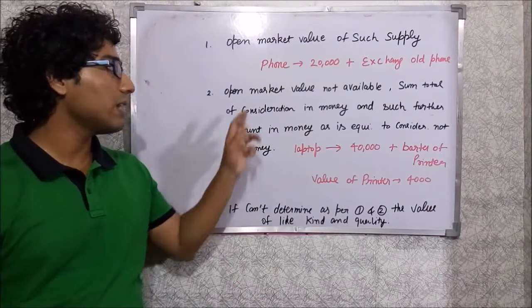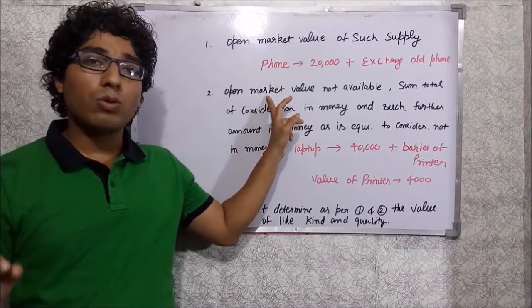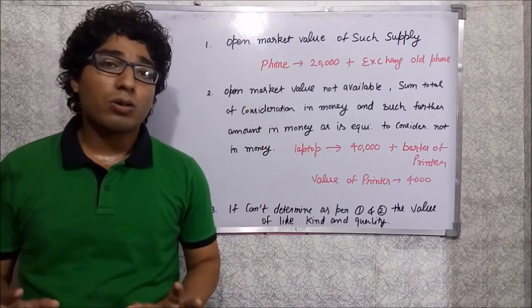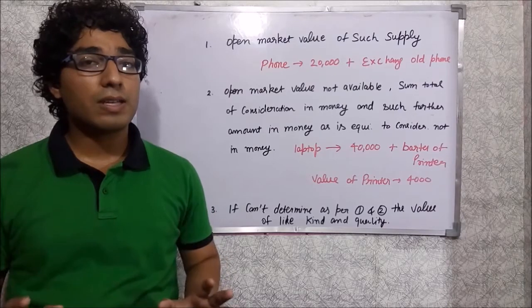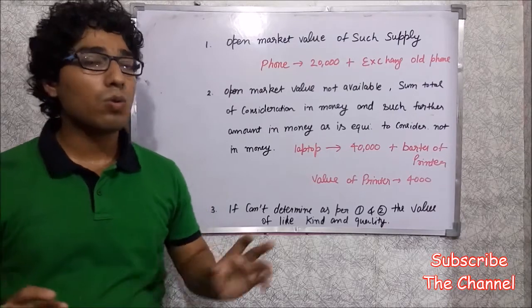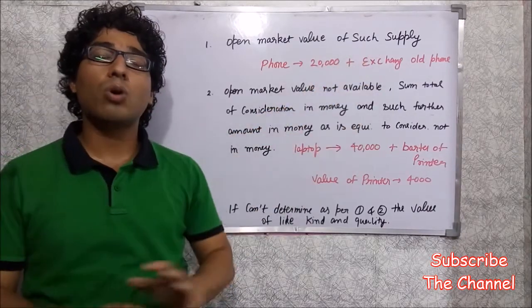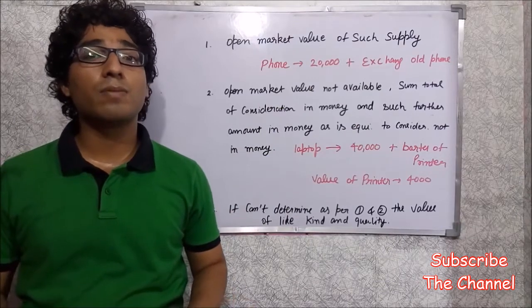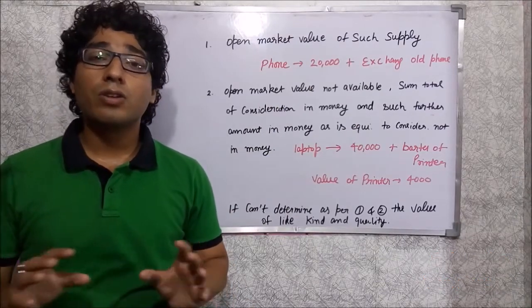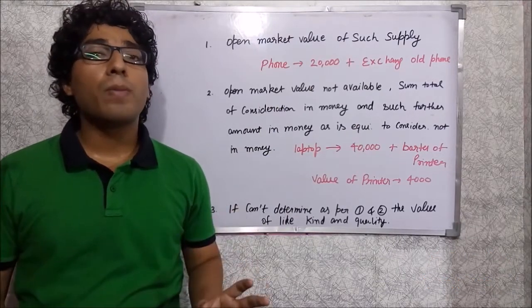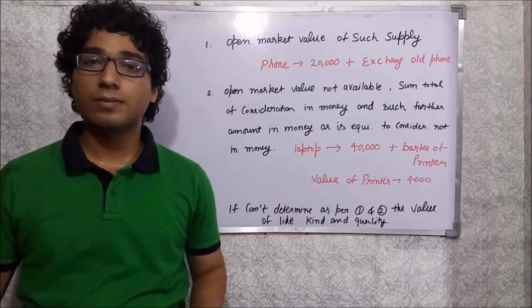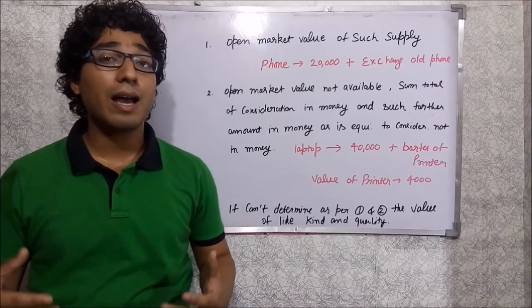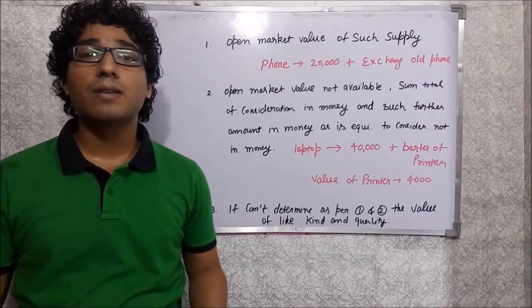And the second clause is about the open market value. The second clause of rule number 1 says that if the open market value of such supply is not known at the time of supply, how will the valuation be done?